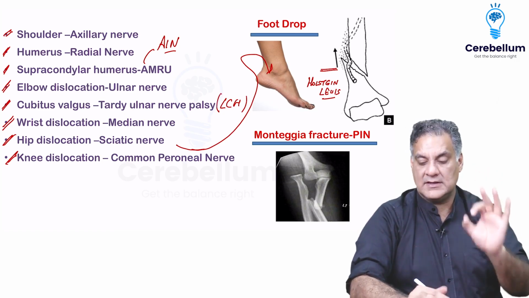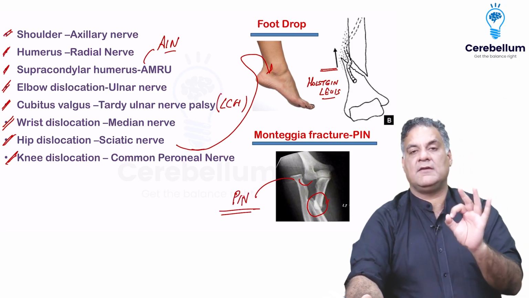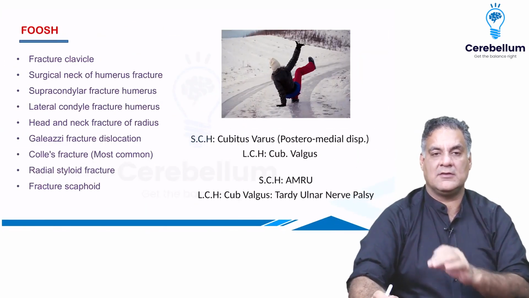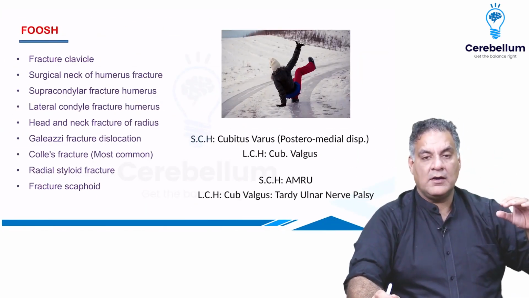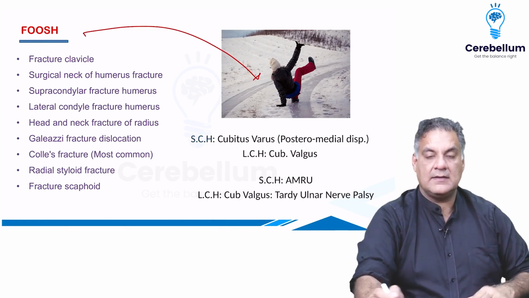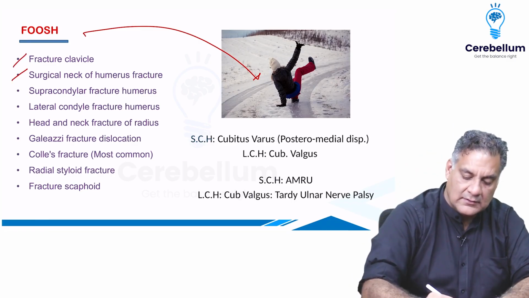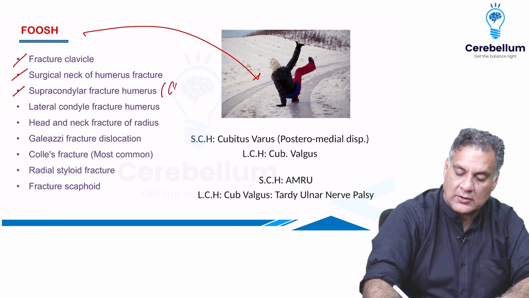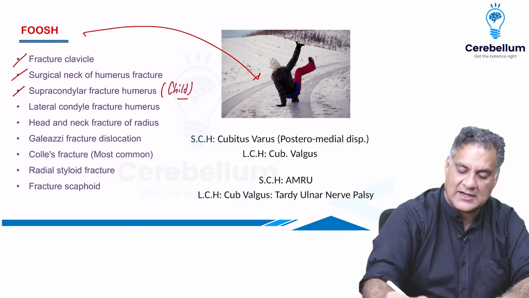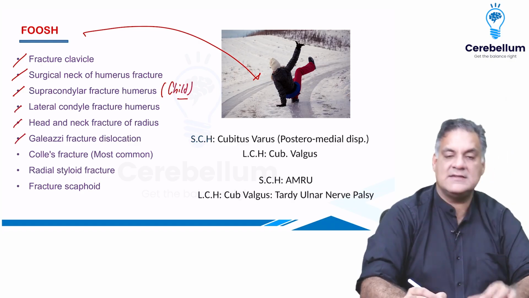And then comes the Monteggia, which is a fracture of the ulna with dislocation of the radial head. What goes around the radial head? The posterior interosseous nerve, a branch of the radial nerve, getting damaged here, causing finger drop. A fall on an outstretched hand can cause fractures of the clavicle, surgical neck of humerus, supracondylar humerus, which is the most common fracture in a child, lateral condylar humerus, and radial fractures, such as Galeazzi, which is